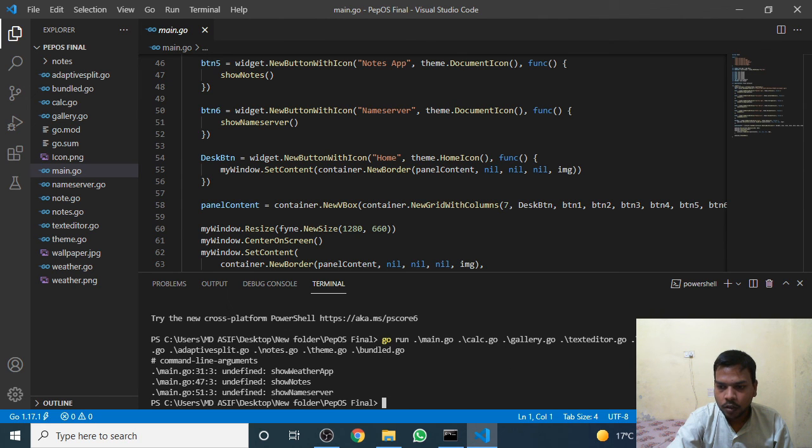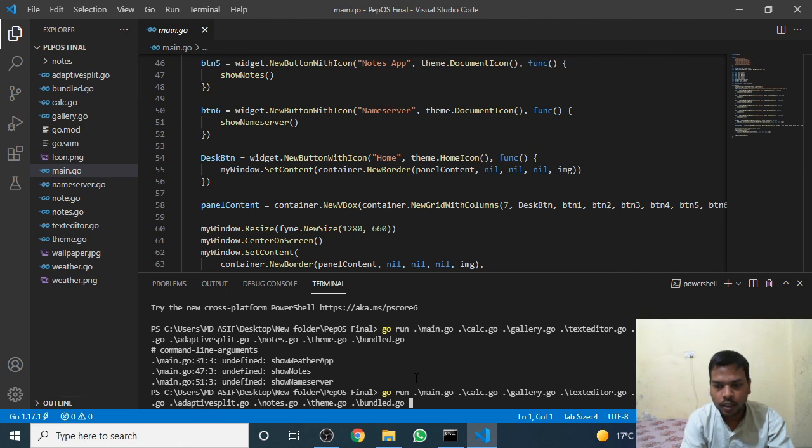Like, we have called weather.go, no, we did not call weather.go, that's why it's giving me an error. Instead of it, I called wallpaper.go, so just delete it. Okay, and for the notes app, we need note.go, adaptive.go, notes.go, theme.go, and bundle.go. Let's run it.